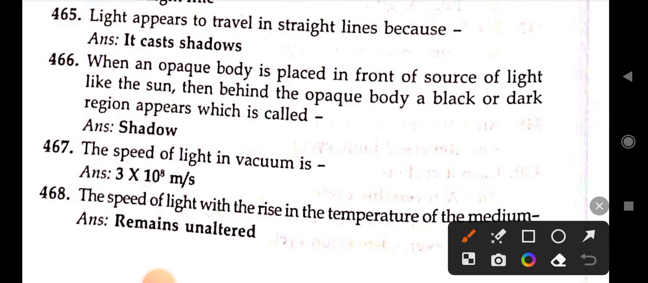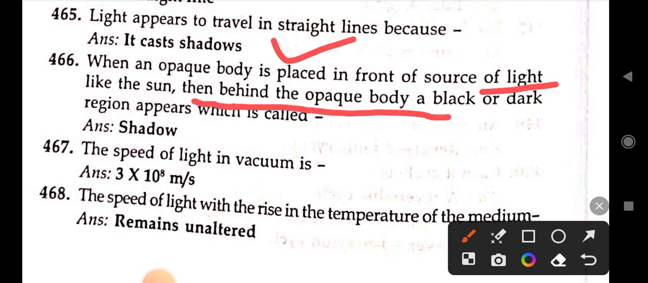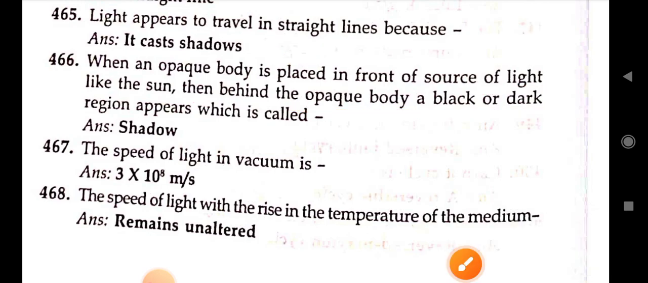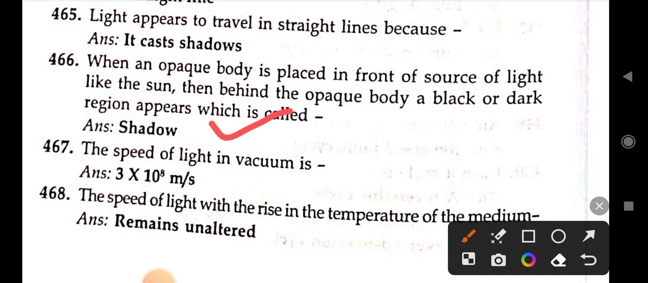Light appears to travel in a straight line because it casts shadows. Next, when an opaque body is placed in front of a source of light like the sun, then behind the opaque body a black or dark region appears, which is called a shadow. The speed of light in vacuum is 3 into 10 to the power 8 meters per second. Next, the speed of light with the rise in temperature of the medium. Right answer is remain